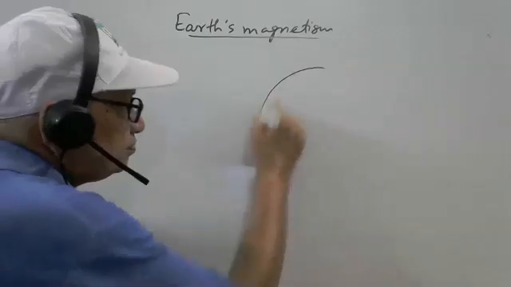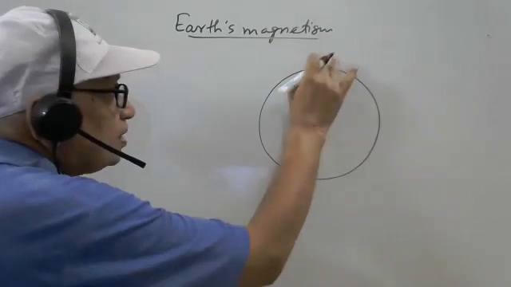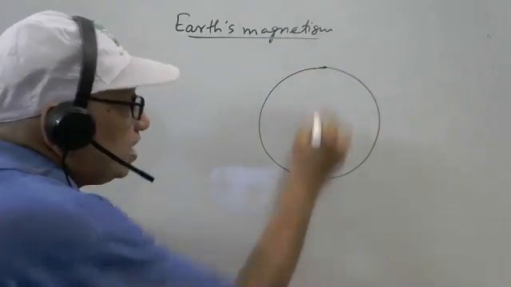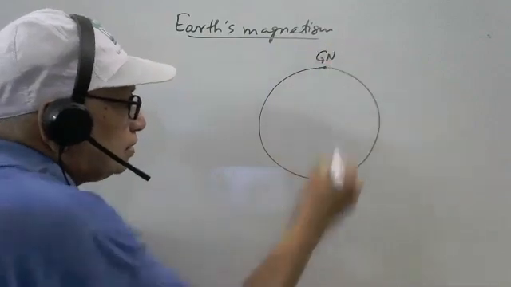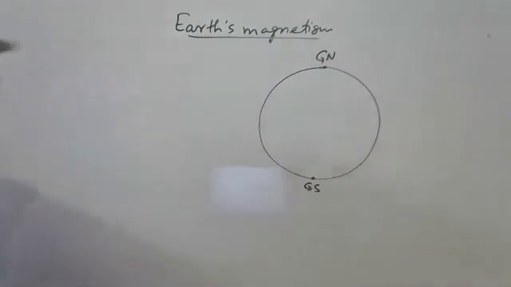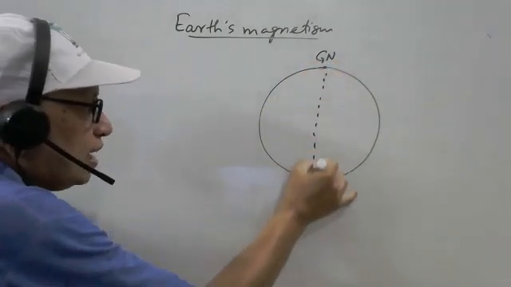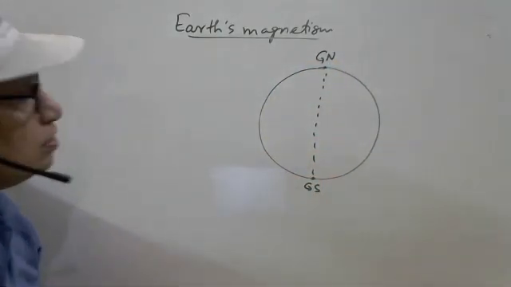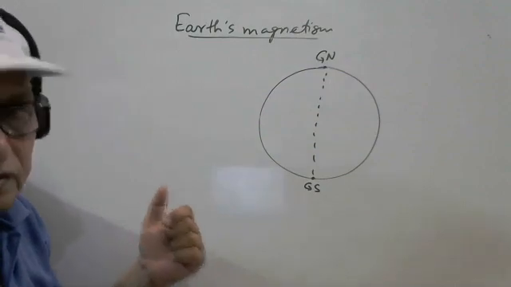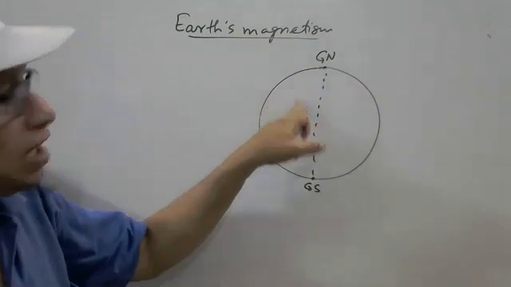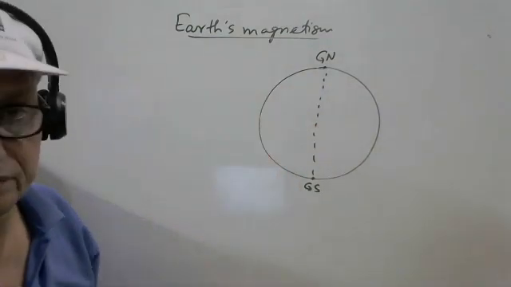Let us discuss. This is the Earth, and this is the geographical north and this is the geographical south. If we join both poles, the geographical north pole and geographical south pole, by a single line, this line is called the geographical axis.